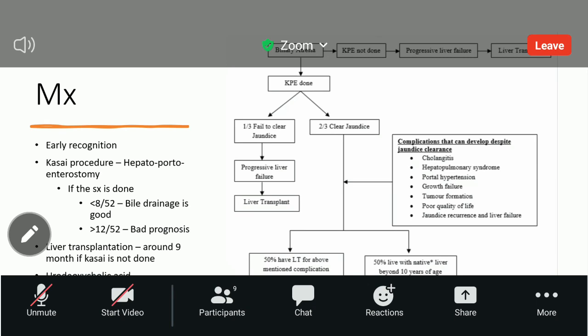Yeah, but anyway, the liver will get worsened because of the error. Okay. Yes, that's the thing. That's what, madam. I also thought, like, if we do the Kasai procedure, we can keep the baby forever with the person with the Kasai procedure. But madam told, even if you do the Kasai procedure, it will most probably end up in liver transplantation when the child grows. So if you want, just go through this chart. They have mentioned some details. Then we will go through the MCQ.